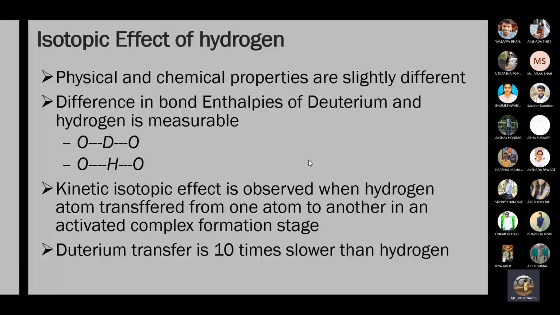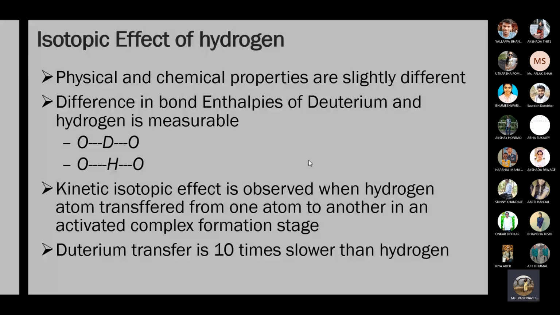All these forms have the same atomic number, that is 1, but different mass numbers, that is, a different number of neutrons. When there is a different number of neutrons and the same number of protons, the species is called an isotope.